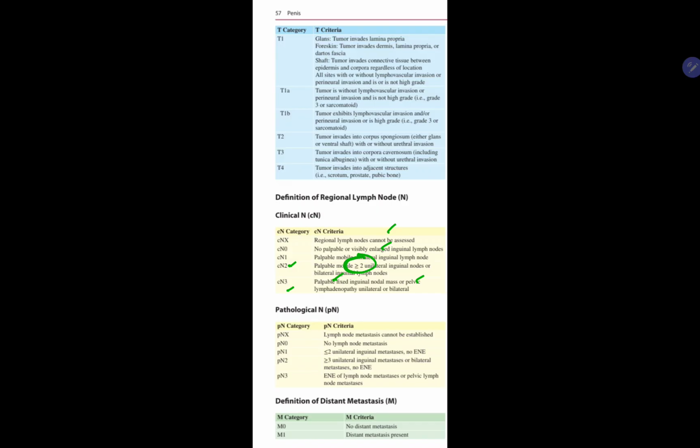If it is pathological staging, N1 is less than or equal to 2 unilateral inguinal mets with no extranodal extension. N2 more than or equal to 3 unilateral inguinal lymph node mets. N3 is extranodal extension of lymph node mets or pelvic lymph node mets. M0 no distant mets, M1 distant mets present.